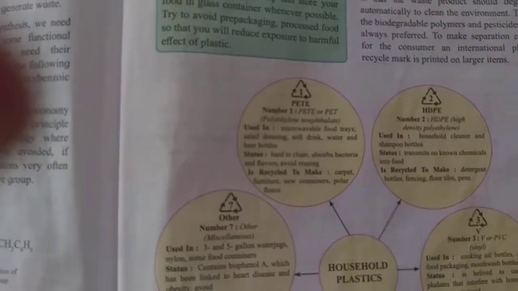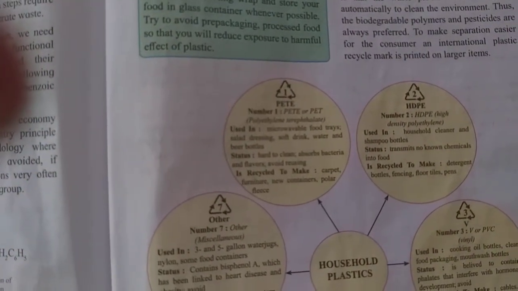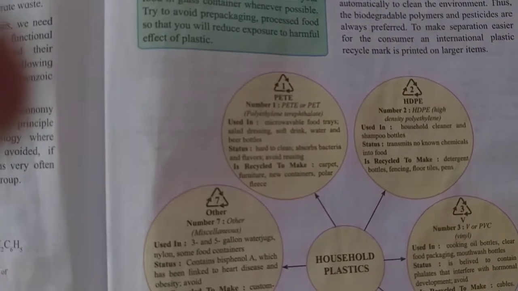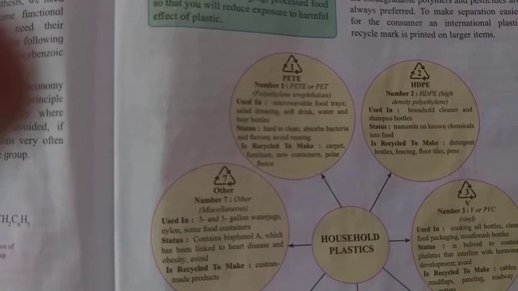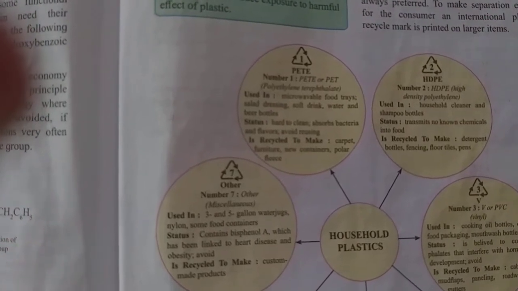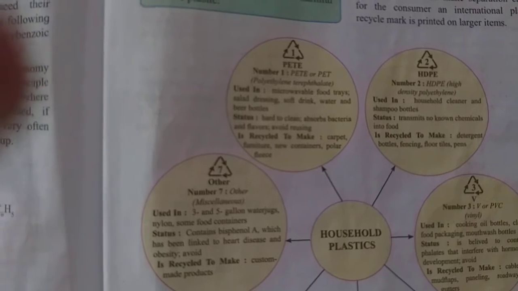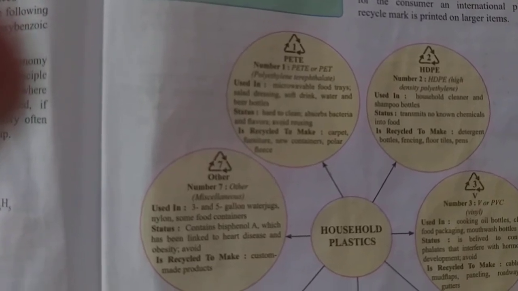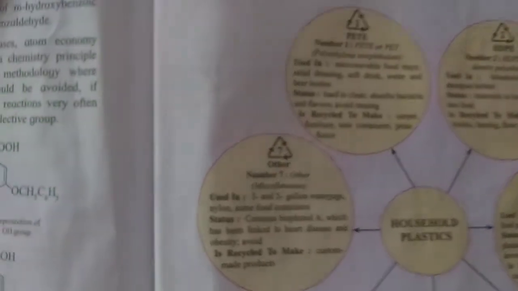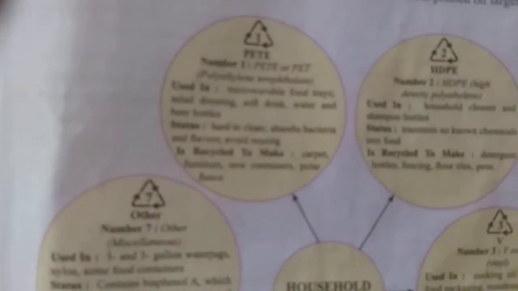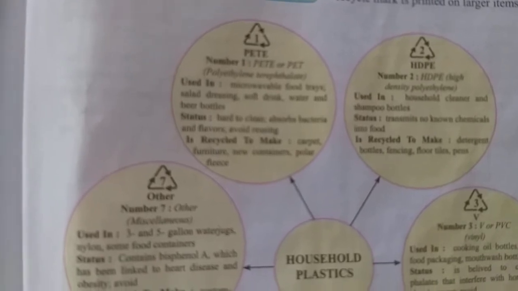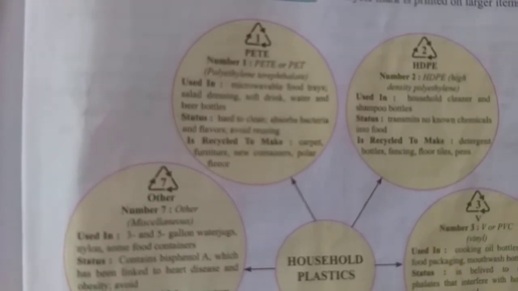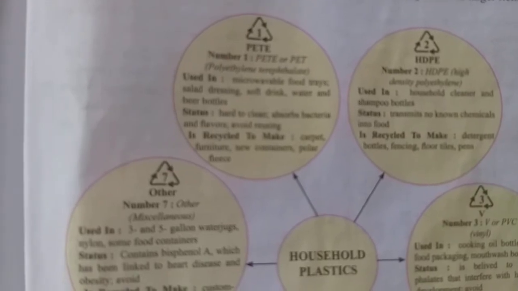Now see here, this is PET, polyethylene terephthalate. It is also called PET. It is used in microwavable food trays and salad dressing, soft drink, water and beer bottles. Again, it gets recycled to make carpet, furniture, new containers, polar fleeces, etc.